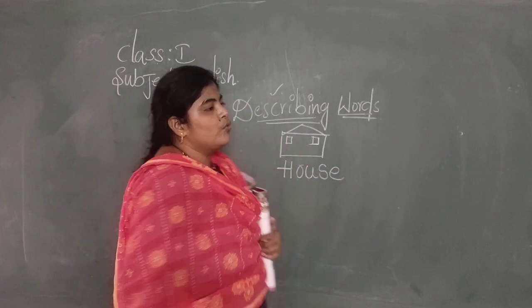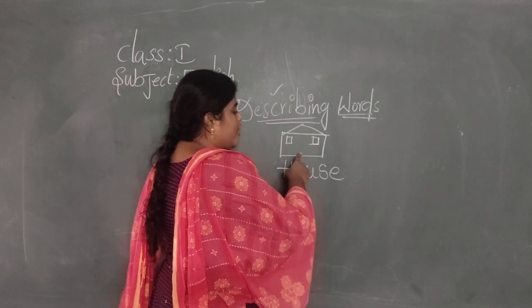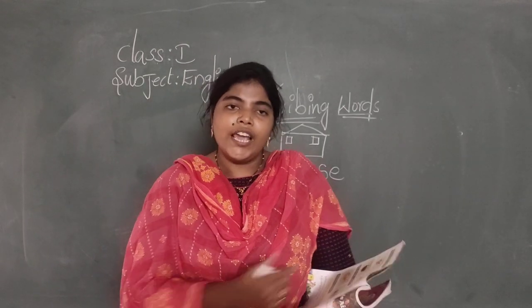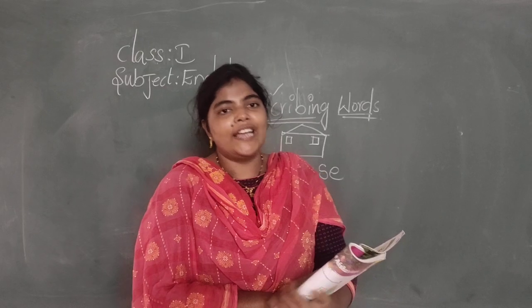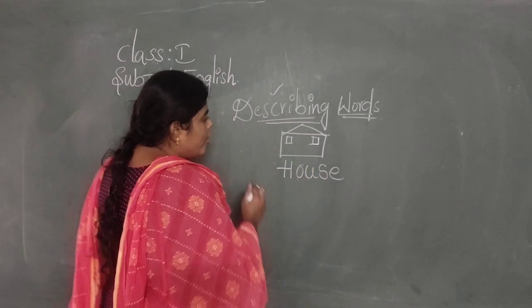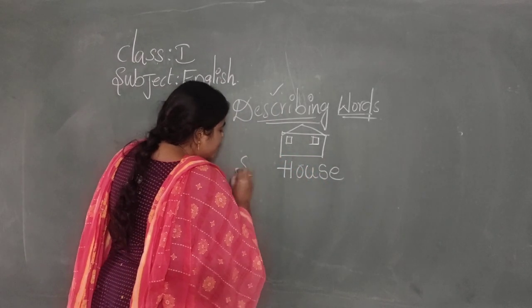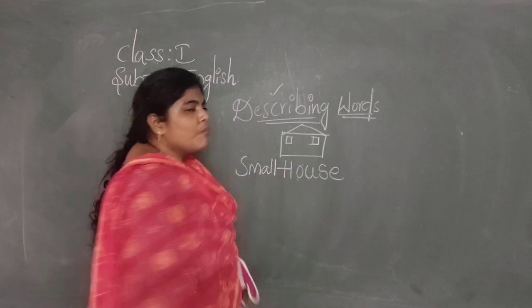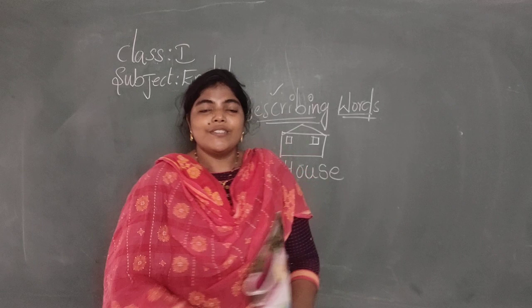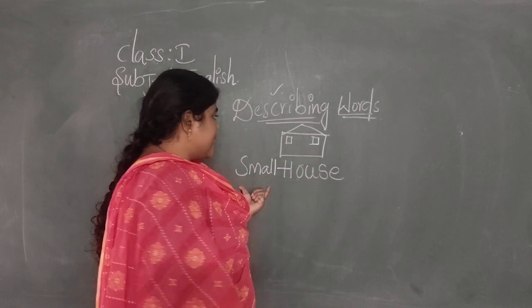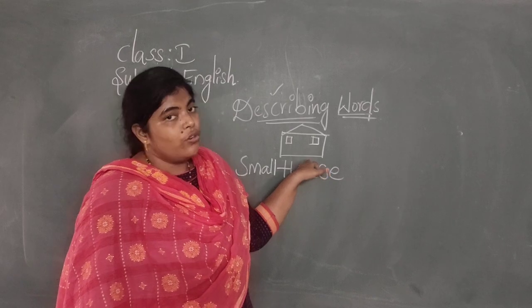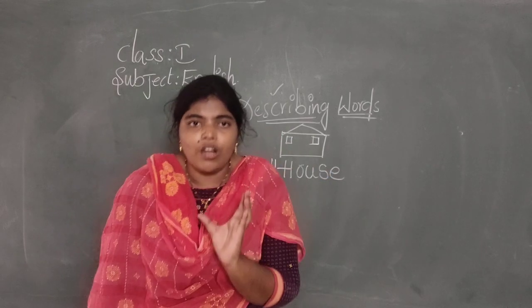See, this is a house. By seeing this picture, we can write house, H-O-U-S-E. But I am also adding small, S-M-A-L-L, small house. That means describing how the house is. Is it big? No, this is a very small house.